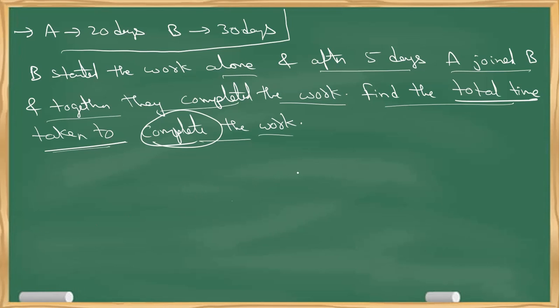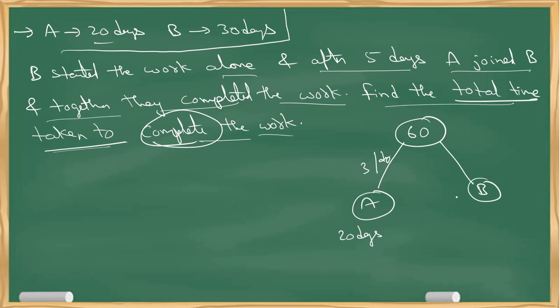Okay, now listen. Again, take the LCM of 20 and 30. I'll take 60 as the LCM. So A takes 20 days to eat 60 chocolates. That is the target, so it is 3 per day. Similarly, B takes 30 days to eat 60 chocolates, so the target is 2 per day. Now A and B together eat how many chocolates? 5 chocolates per day. Okay, let's keep that in the data set.